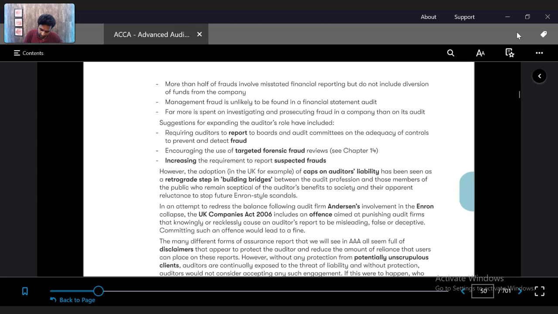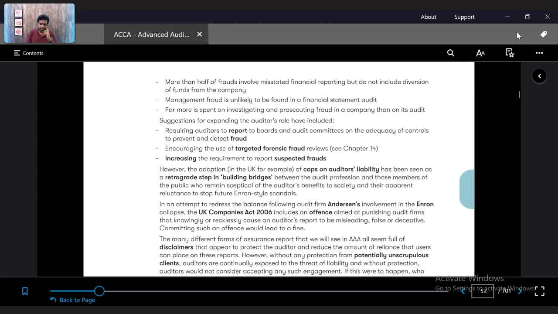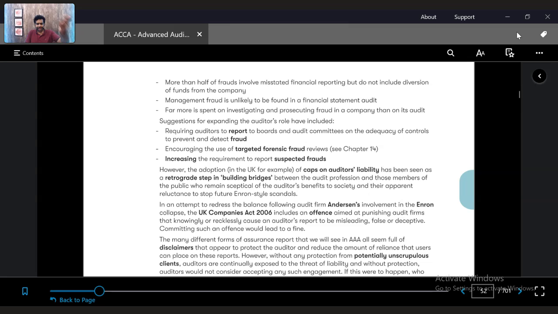More than half of the frauds involved misstated financial reporting, like I told you, Go Mechanic. Managements were clearly aware that they were misstating financial reporting because they wanted to overstate their revenues. They classically created false evidence to show that. Why? Because their investors are putting them under pressure. They have targets that they need to meet and are unable to meet. So what will they do? They will falsify the numbers so that their valuation will not be compromised.